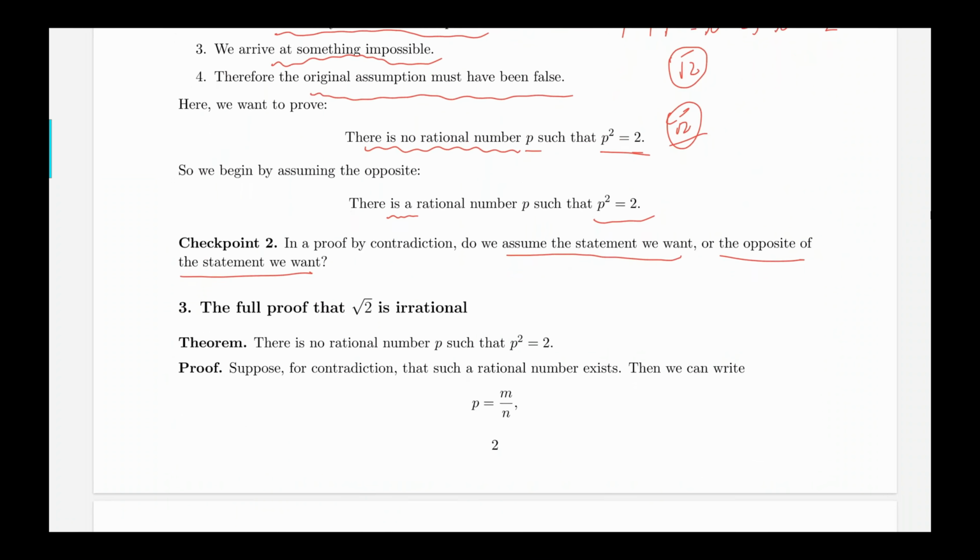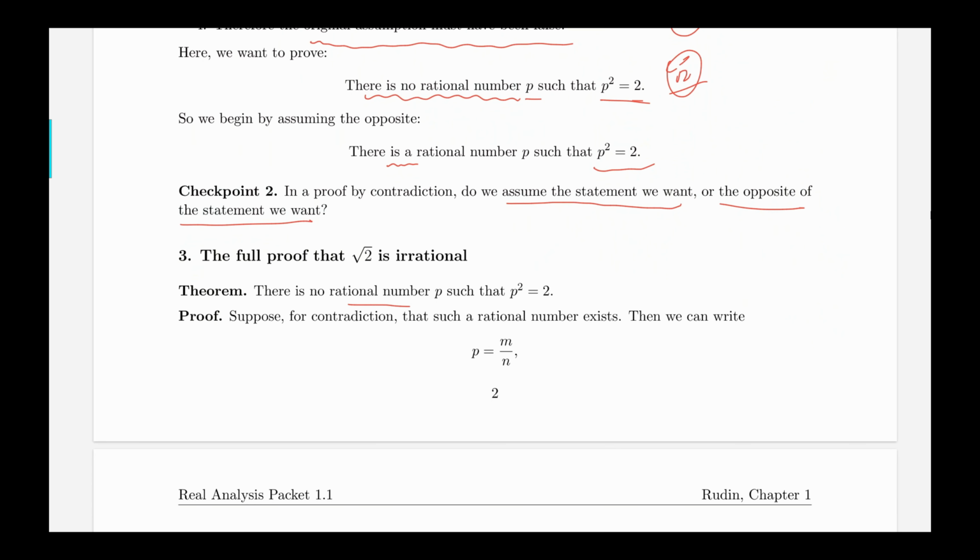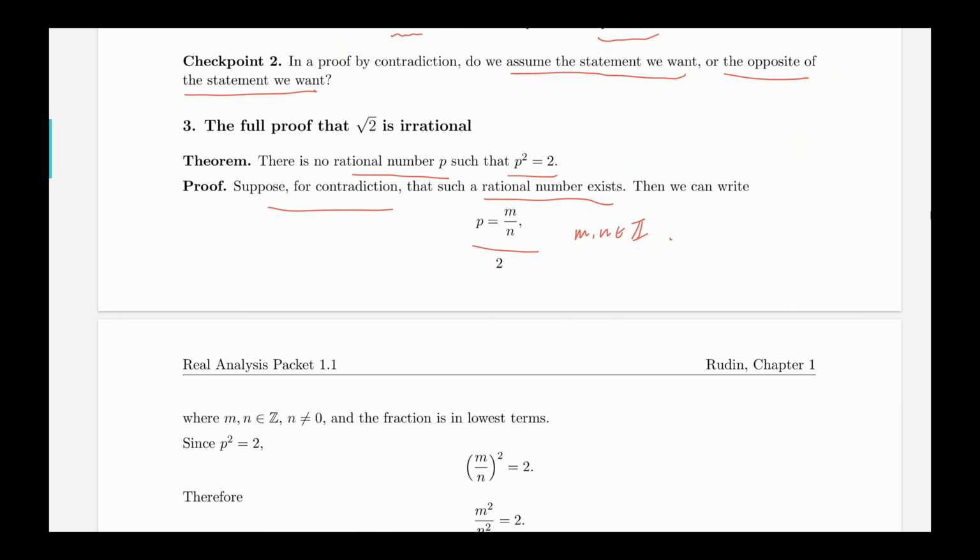So, theorem: there's no rational number p such that p squared equals 2. Okay, so let's use contradiction here. Suppose for contradiction that such a rational number exists. Let's assume that there's a rational number p such that after I square it, I get 2. Then since p is rational, I can write p as the quotient of two integers m and n. So m and n belong to the set of integers, and n doesn't equal 0.